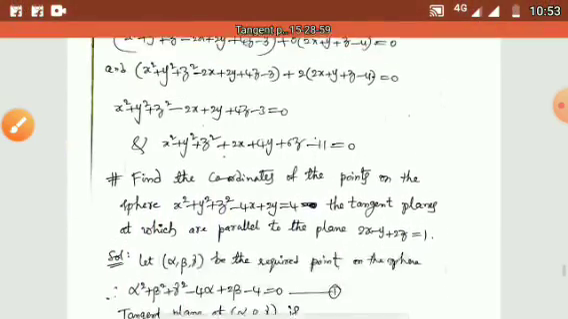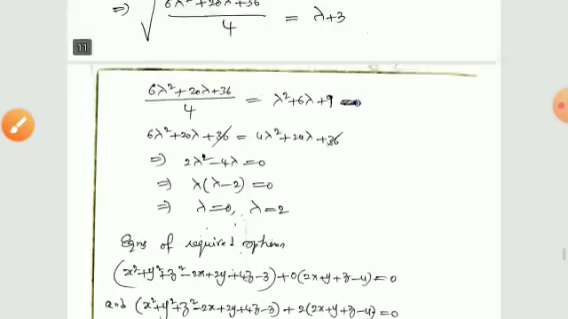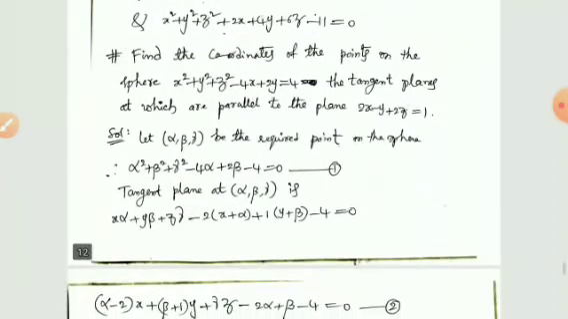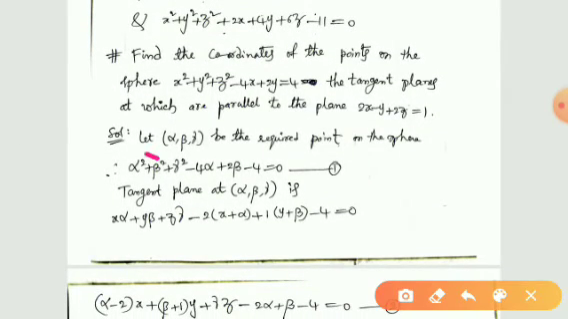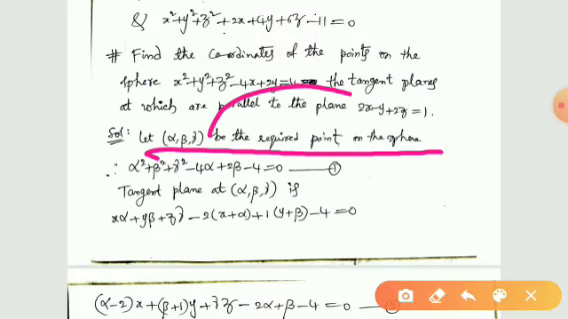So suppose that alpha beta gamma is a point on the sphere, so that the tangent plane at alpha beta gamma is parallel to the given plane in the sum.